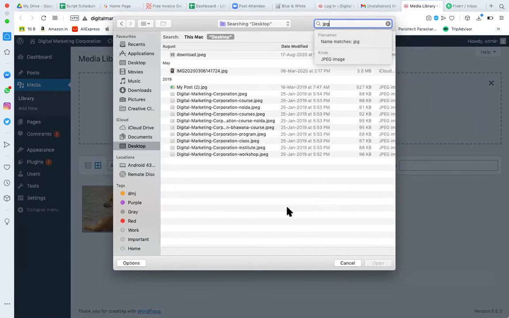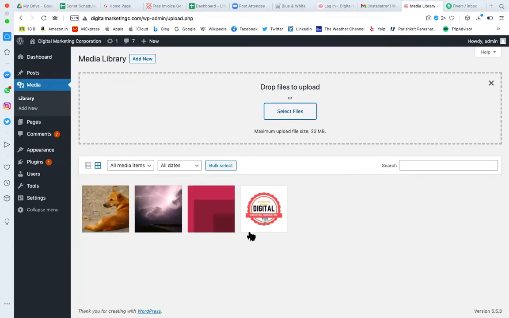If you have already uploaded files here, then whenever you require them, you just access the media library, select the images, and use them on the page, in the header, in the footer, in the sidebar, wherever you want. There is an option to add images. You need not go every time to select a file and find it on your local system. You have the library of images. Whatever image you upload here will remain here until you delete it.